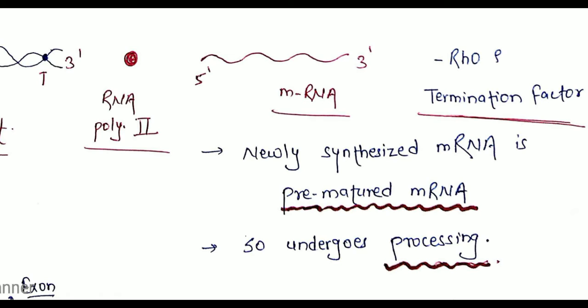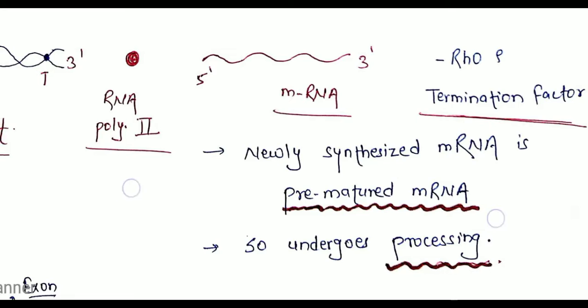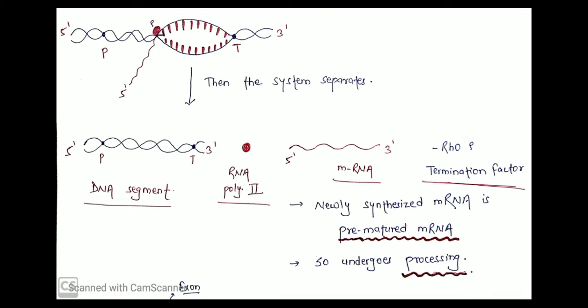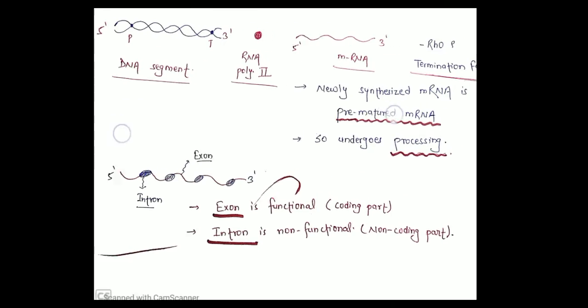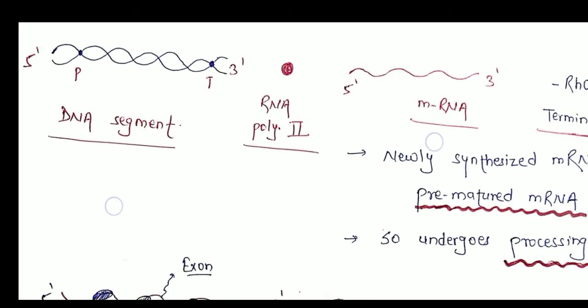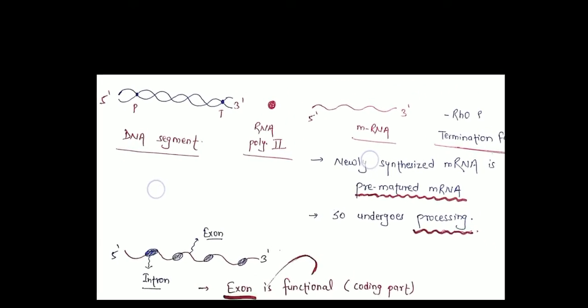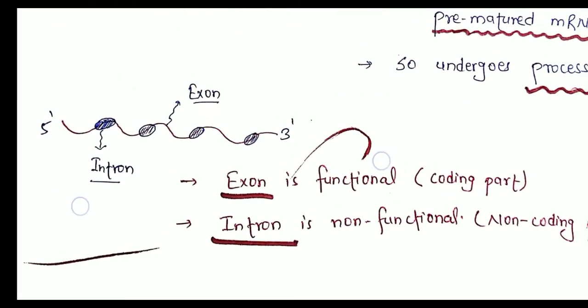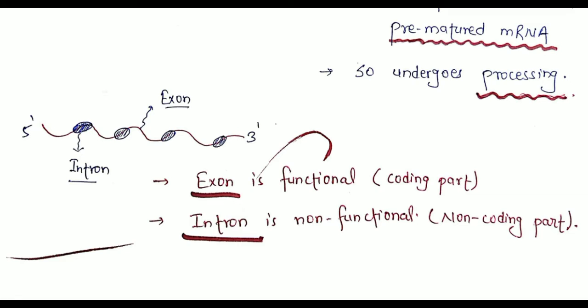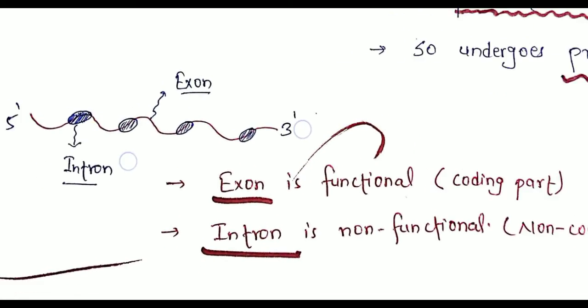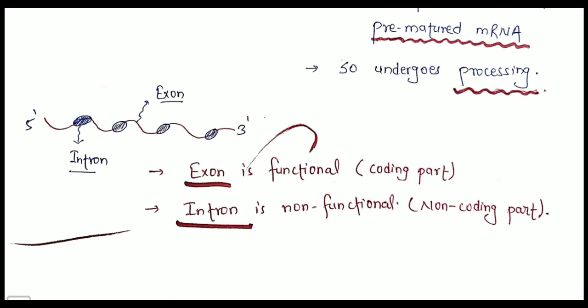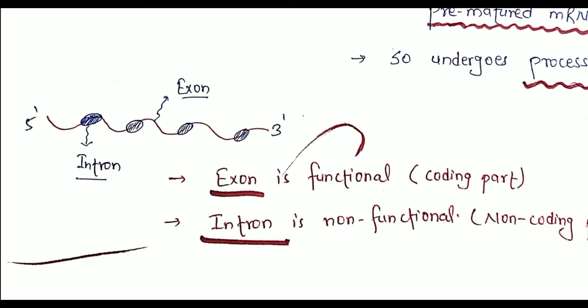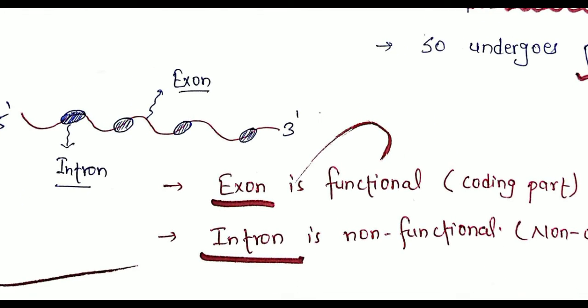This is the difference between prokaryotes and eukaryotes in terms of transcription, which is also the main point here. Now you can clearly see here, this is the premature mRNA, which contains intron and exon parts.